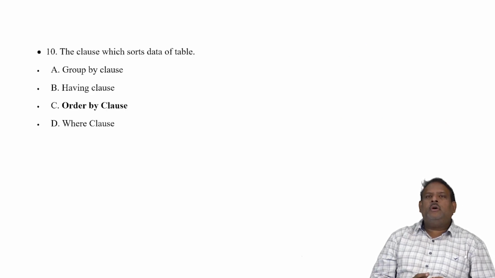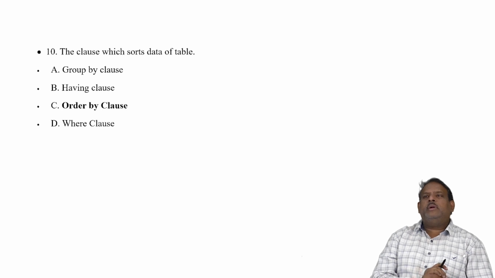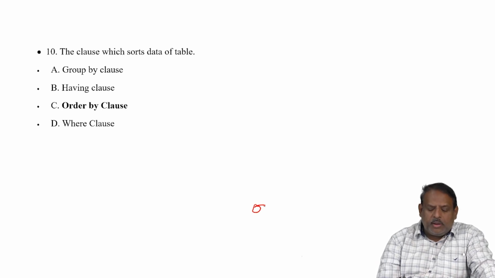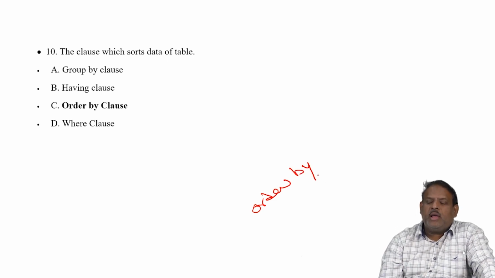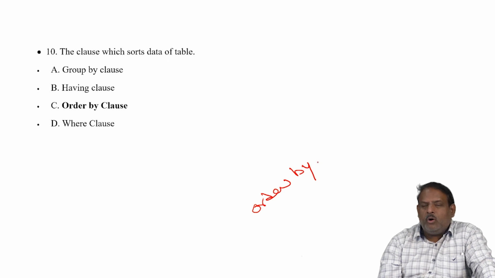The clause which sorts the data of a table is the order by clause. So the order by clause will sort your data after you get it from the database. Again, this sort will have two flavors, ascending and descending. The default sort is ascending, and we can sort multiple columns.